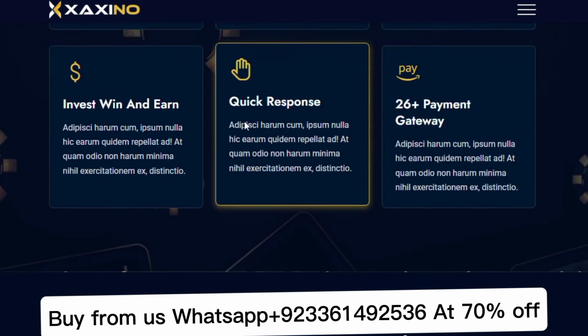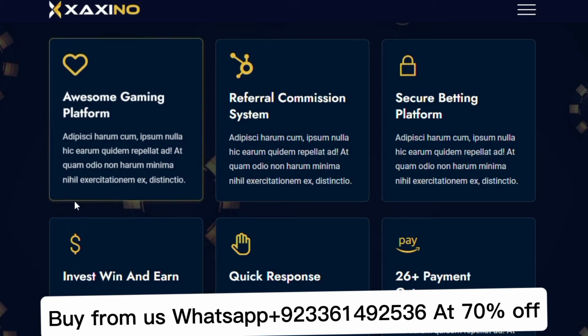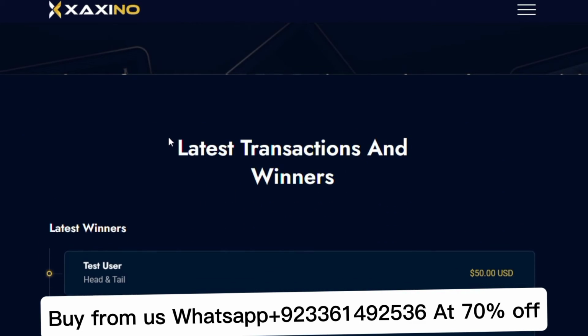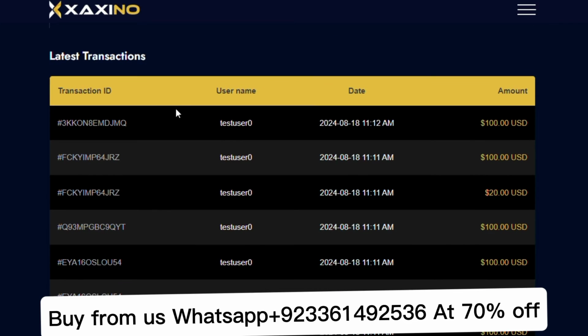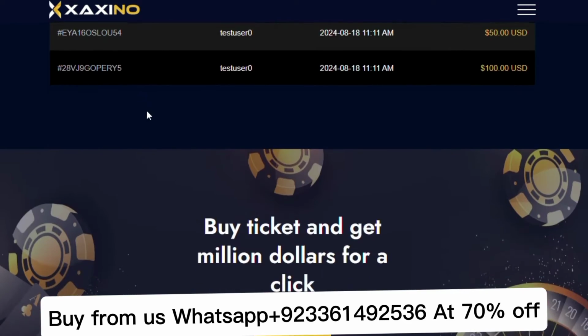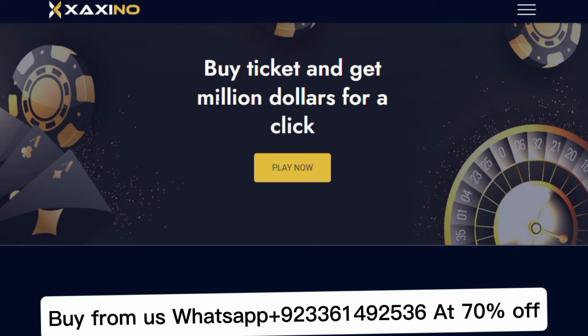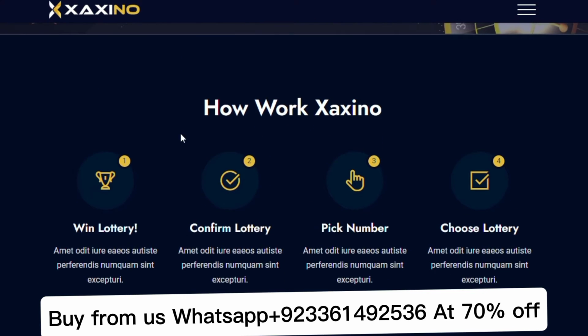Then you can see the latest transactions of this website. You can modify them according to you from the admin panel. You can see here the latest transactions of this script. Then you can see buy ticket and get millions of dollars for a click. Then you can click play now and play the game. Then you can see how casino works. First of all, win lottery, confirm lottery, pick number and choose lottery.